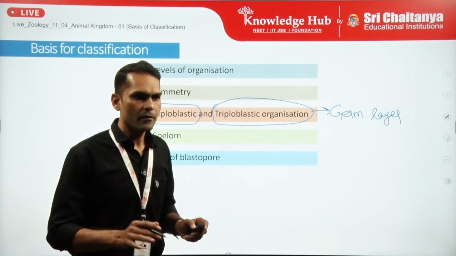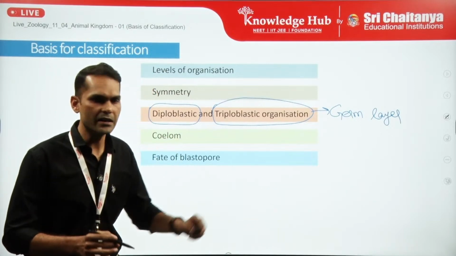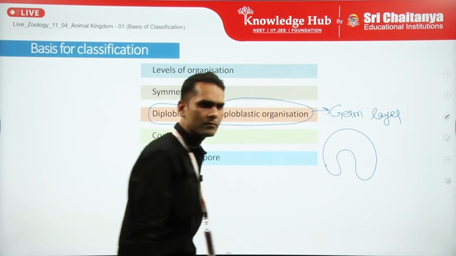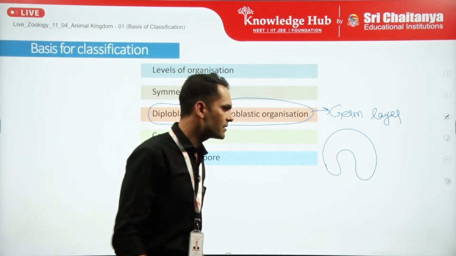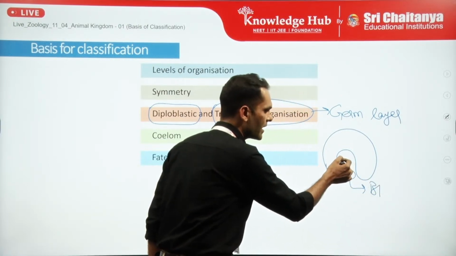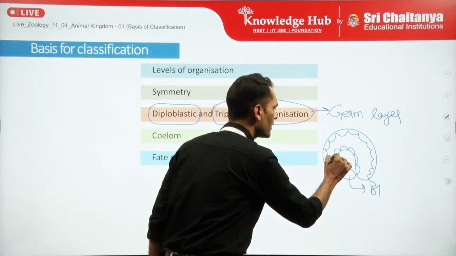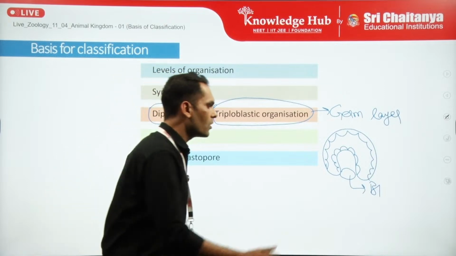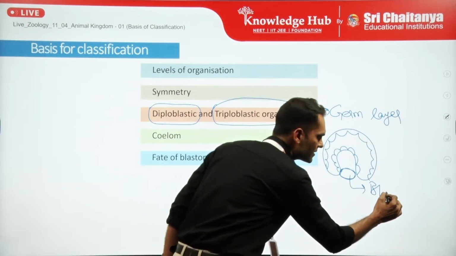Now what is blastopore? During embryonic development, we will discuss it before coelom only, but just to have a little indication, during embryonic development, when the germ layers form and the invagination process occurs, the gastrulation process occurs, during that process, the blastopore is this opening. This is the archenteron cavity, this is the ectoderm germ layer, this is the endoderm, and mesoderm depends upon schizocoelom or enterocoelom. We will discuss there only. So this particular opening, as you can see my marker, this particular opening is called blastopore.